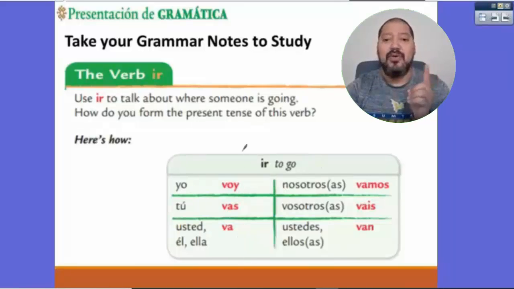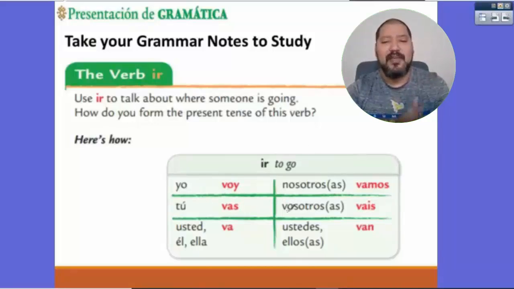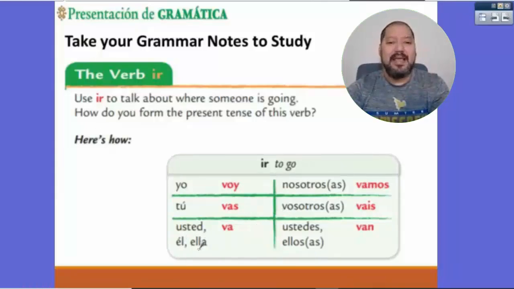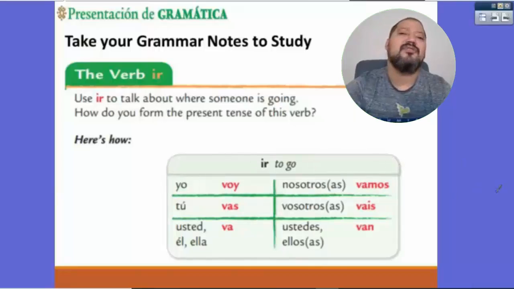But if yo with someone else are going to a place, then we're gonna say nosotros vamos. You and someone else, that would be vosotros vais or ustedes van. Or if él, ella and someone else, we're gonna say ellos van. Remember that these are irregular forms of the verb and you need to learn them by heart. Please go ahead and study these conjugations so you can continue with the rest of the exercises. If you do not memorize these things, it's gonna be impossible for you to continue doing the exercises that I'm gonna propose you to do today.